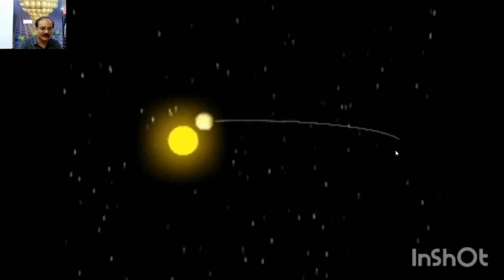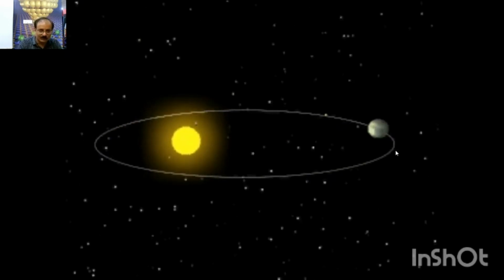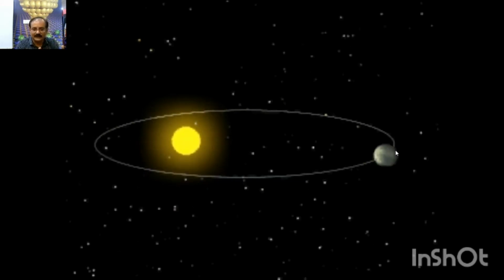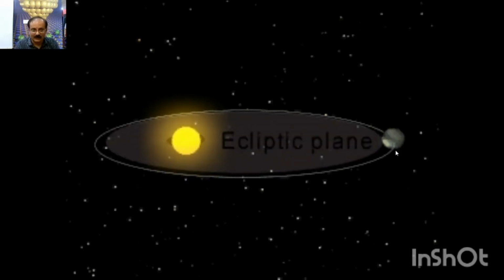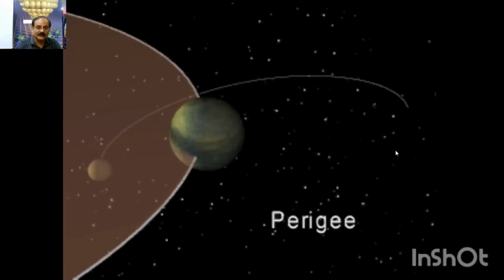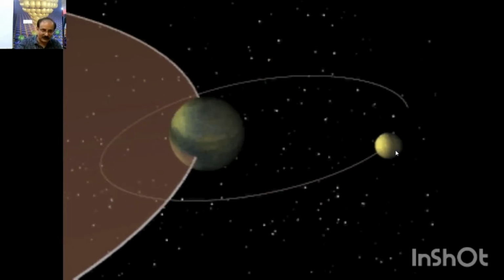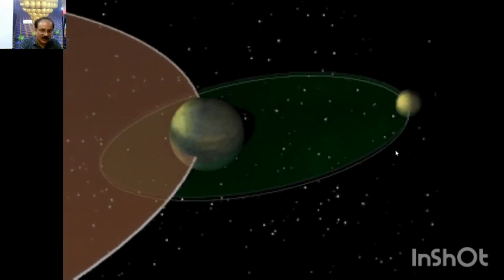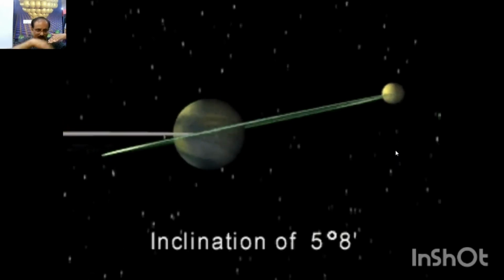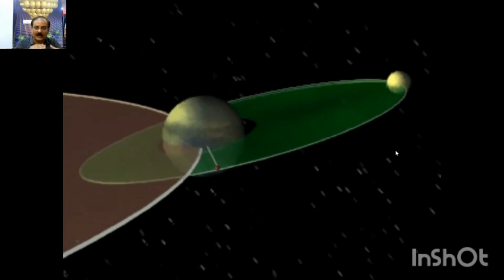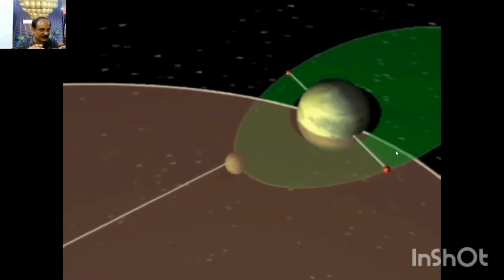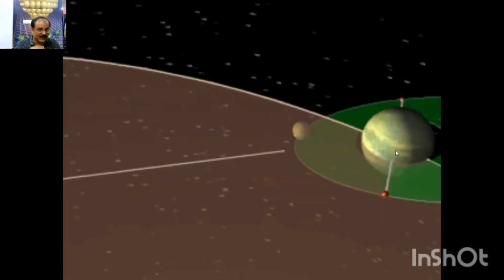So let us see. Now you see the geometry of the eclipse. The moon is moving, the Earth is moving around the Sun, and the shortest distance is called perihelion and the longest distance is called aphelion. The plane of Earth's motion is called the ecliptic plane, which is the orbital plane. The moon is moving around the Earth; the shortest distance is perigee and the longest distance is apogee. The orbital plane of the moon's motion around Earth and Earth's motion around the Sun are inclined at an angle of 5.5 degrees, and the points at which these two orbits intersect are called the nodes, the ascending node and the descending node.